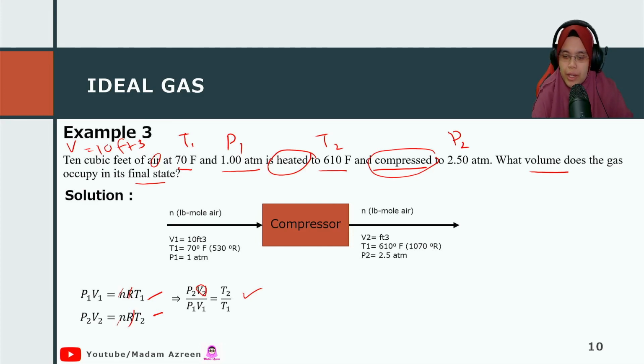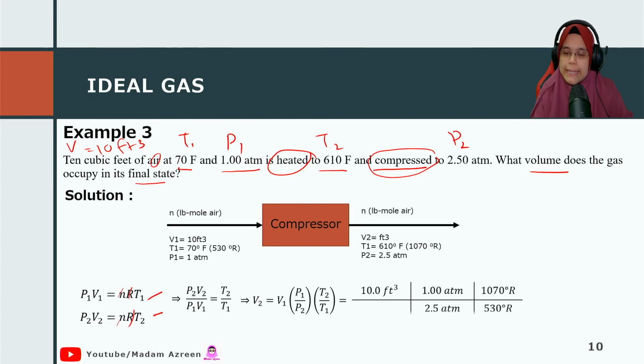So we already have T1, T2, V1, P1, P2, so we can calculate the value of V2. Don't blame me because I keep on cycling this. We just rearrange the equation. This is mathematics. Just rearrange the equation, and then you can get the value of V.